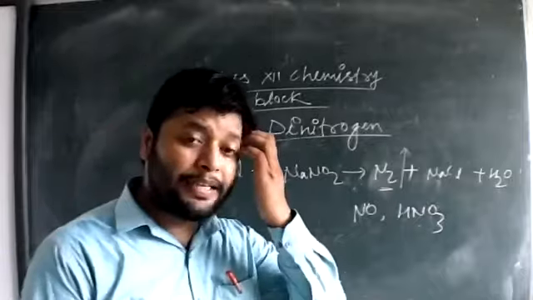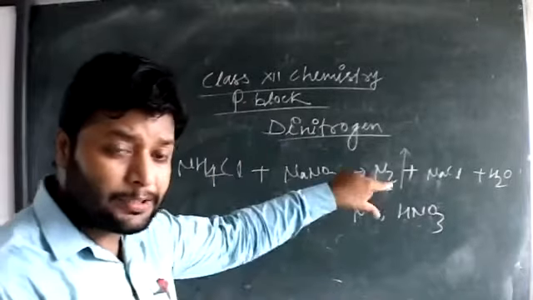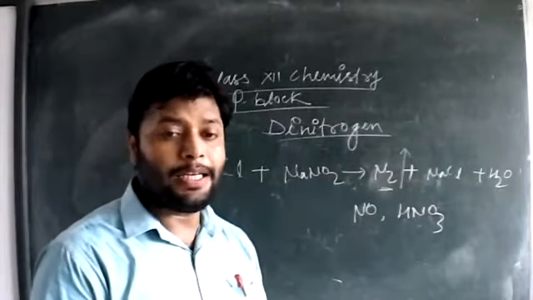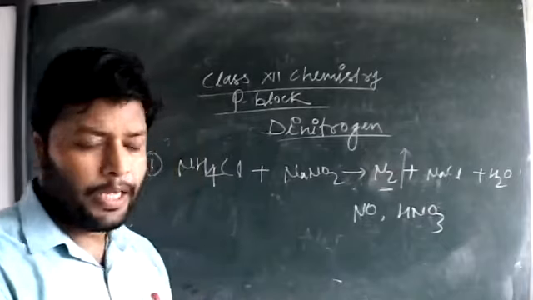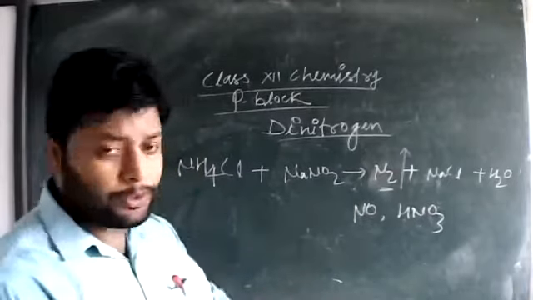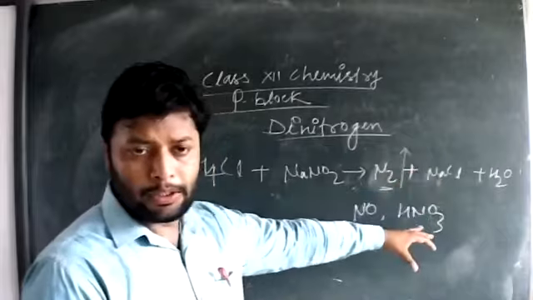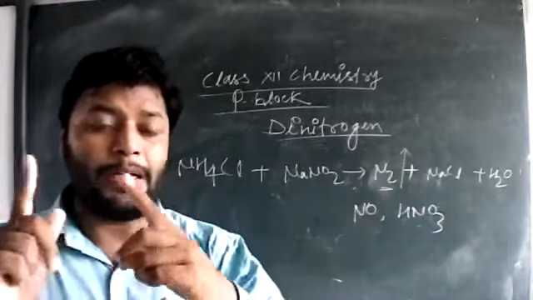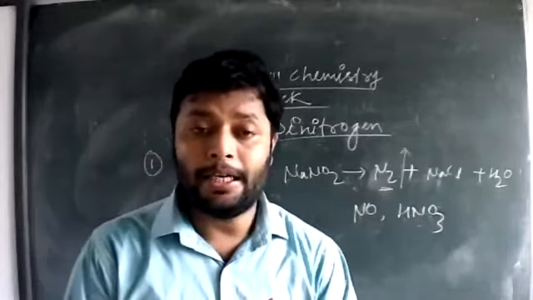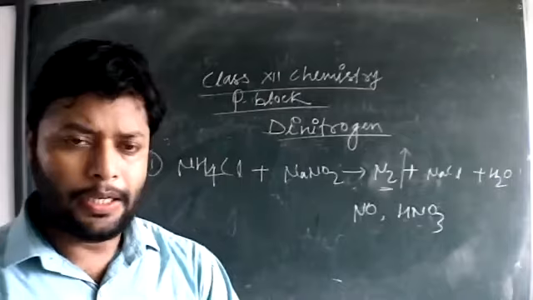How can we remove these impurities? Actually, to remove them, the gases must be passed through sulfuric acid containing potassium dichromate.